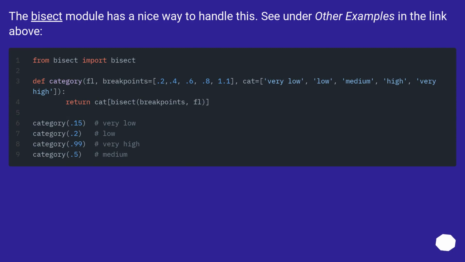The bisect module has a nice way to handle this. See under other examples in the link above.